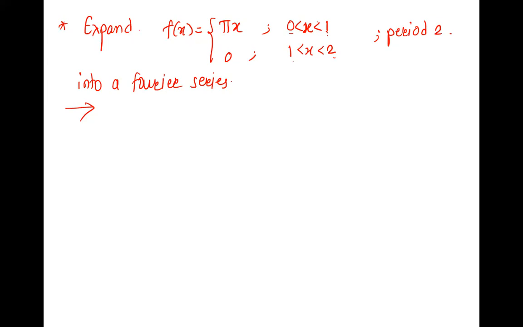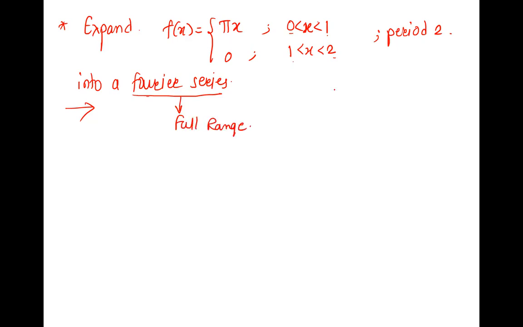Okay. Now, does it have pi in the interval? No, ma'am. So it is of the type L, right? The function can have pi, but we are talking about intervals. The interval is not having pi in it, which means it is an arbitrary length interval. Now, whenever it is a length interval, you have to read the question properly. Expand this into a Fourier series. So if it is a Fourier series, it means it is a full range Fourier series.